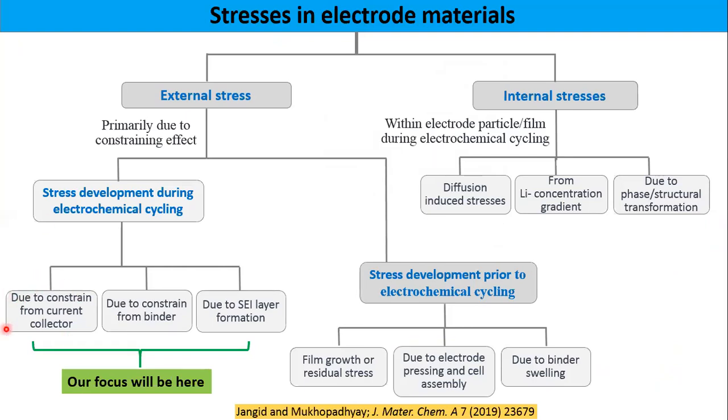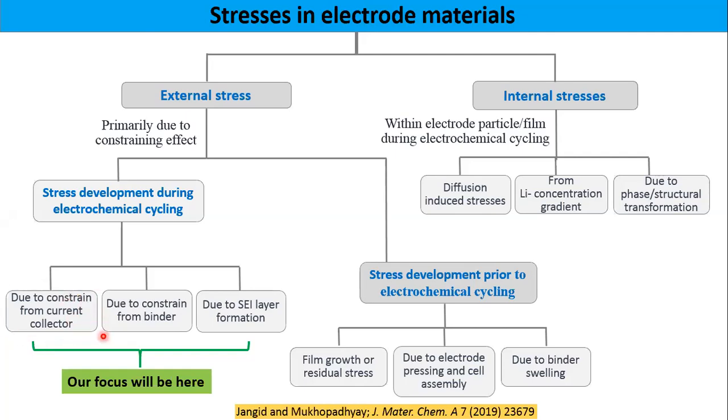Constraint means, suppose silicon reacts with lithium, it wants to expand freely, but it is attached to a current collector. So the current collector will provide it a constraint. It will not freely allow it to expand and contract when the lithium is removed from it. So this will be one kind of constraint from the current collector.